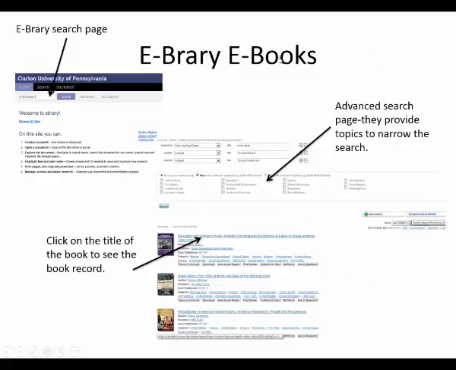This is eBrary ebooks. They're a little bit different. Up here in the left corner, this is their search box, just this little one, and I put in here child labor. When I did that, it popped up the advanced search down here at the bottom. In the middle here, I can choose different ways to narrow my search. So I chose United Nations and social conditions, and it brought up this list of books here at the bottom of the page. Now I'm going to click on the title.